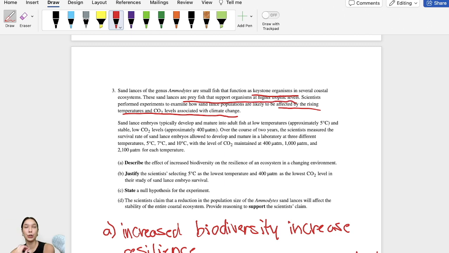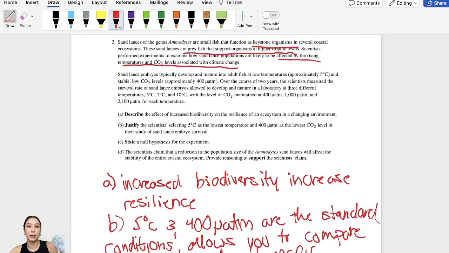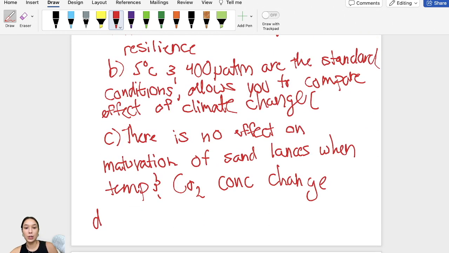So if I reduce the amount of sand lances, I'm basically reducing the amount of food that's available in that ecosystem. They're pretty much the bottom of the food chain, right? So if they are severely reduced, you're severely reducing the amount of food available in that ecosystem. Therefore, you're increasing competition. You're going to have a decrease in those that are in higher trophic levels because there's just less food available. So for D, you have to support this because you can say that sand lances are basically at the bottom of the food chain.